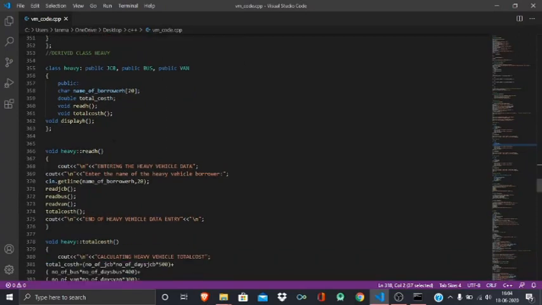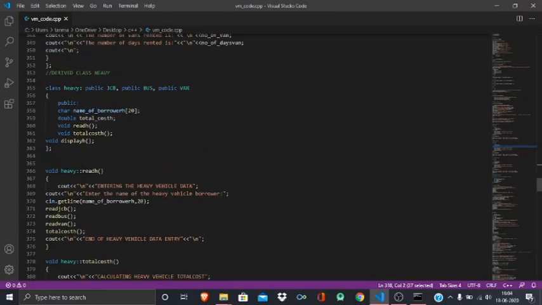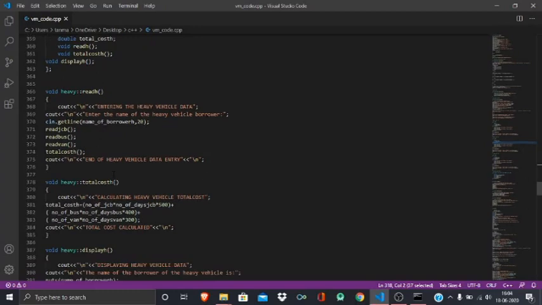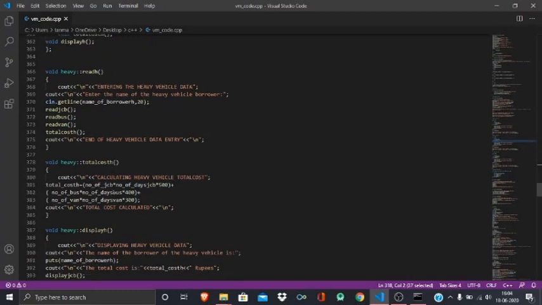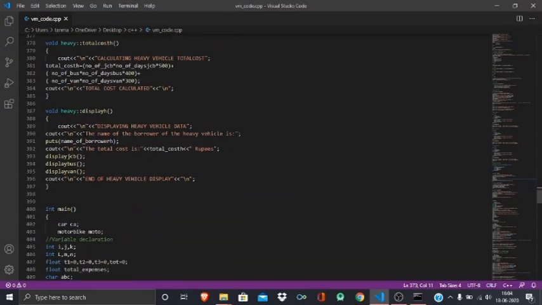Okay, so now for heavy vehicle, which is a derived class, let's create a function readH. You know that all the functions in the base class will be inherited and they will work. So readH is for reading the details of the heavy vehicle. Total cost is for calculating the total cost. Read JCB, as you can see, is from the JCB class. Read bus is from the bus class, and read van is from the van class. So these three are from the base classes. H is for calculating the total cost. Display H is for displaying the details of the heavy vehicles.